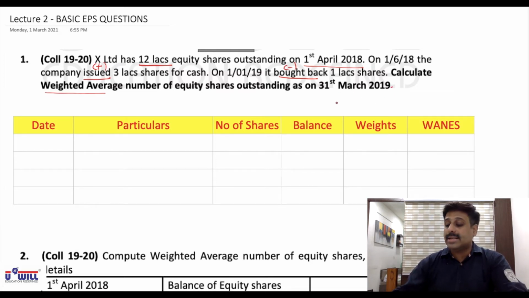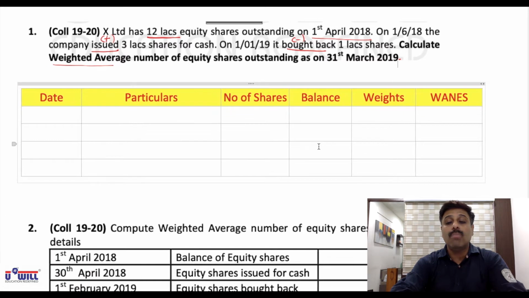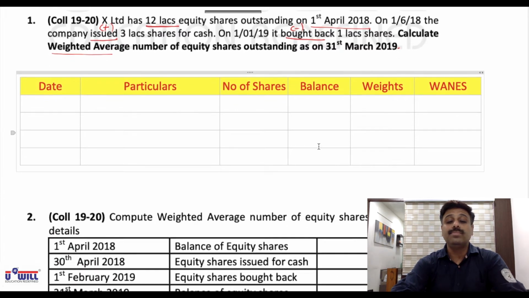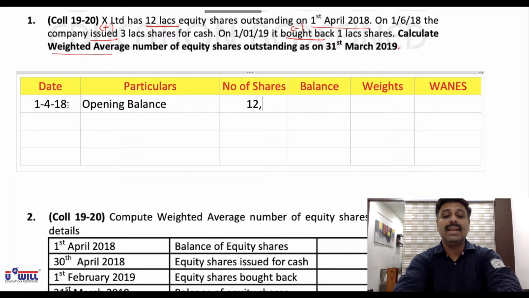Make these columns as we studied in the last lecture: date, particulars, number of shares, balance, weights and means. All of you pause the video and make these columns. I hope you have done it. Now, very first, write down 1/4/18 opening balance, number of shares 12 lakhs and total balance also 12 lakhs. First we will fill up the first 4 columns only, then we will work out weights and means.